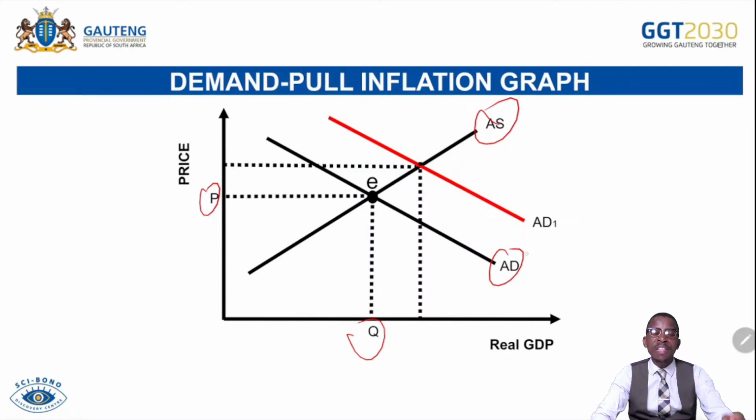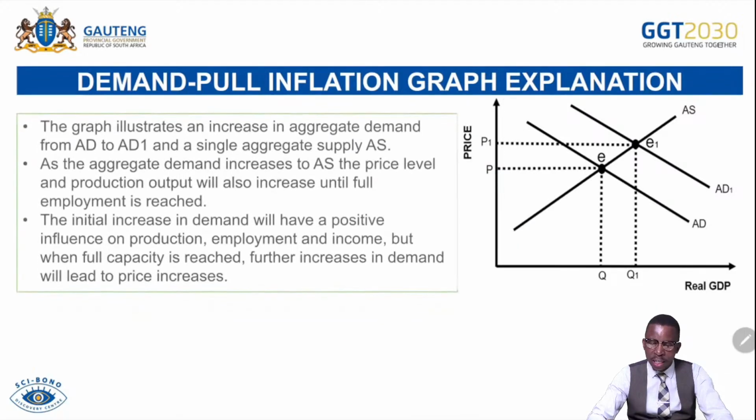What does that mean if the supply is not responding to the increase in demand? Then you can see the prices increasing from P to P1. There you see the price increased from P to P1 because the supply is not responding to the increase in demand. That simply means the economic condition is favoring who? It is favoring consumers over producers. Producers are unable to produce and meet the supply as it increases. So there you go, the quantity demanded increased from Q to Q1, but the quantity supplied doesn't change, it remains at Q.